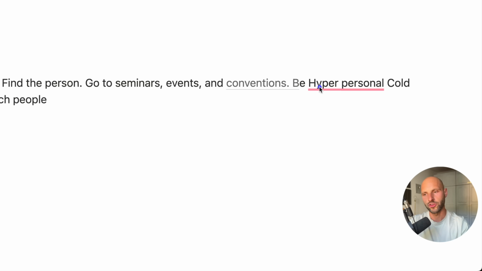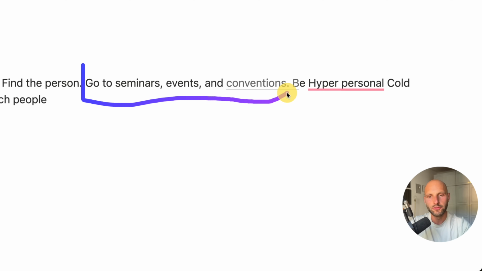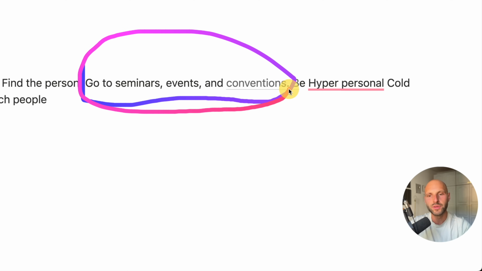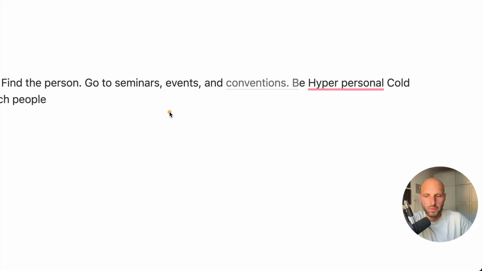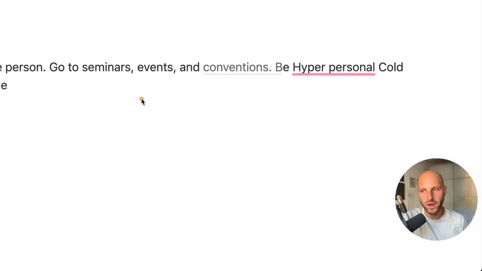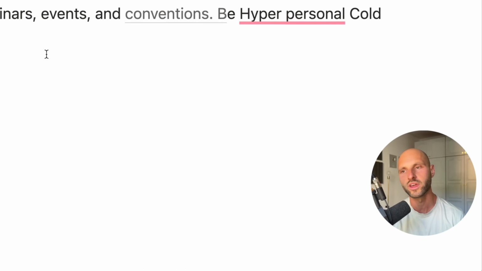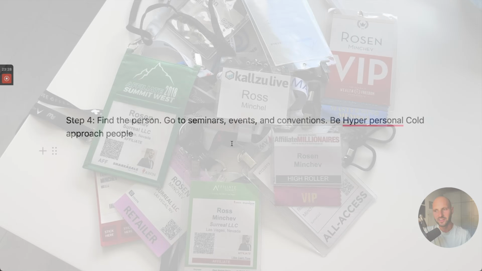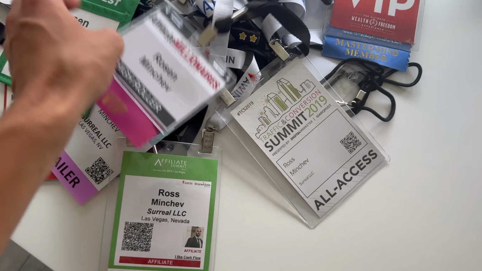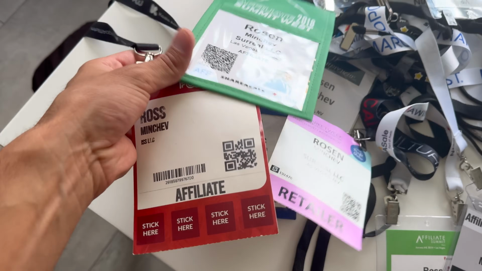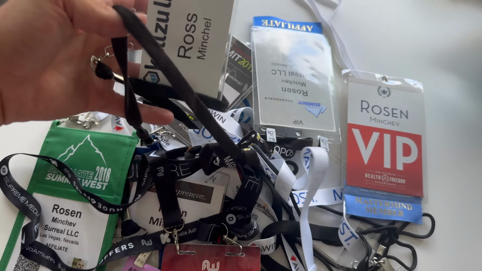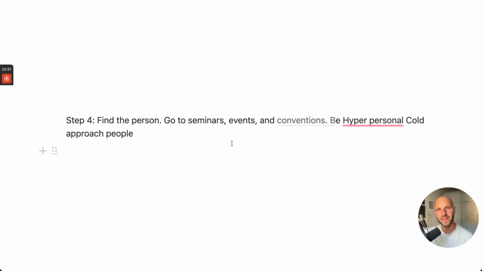I have 2 approaches here. The first approach is, as you can see here, is to go to seminars, events, conventions, or masterminds. You would be very surprised. You would not believe what kind of people you can meet at these events. You know, in my early stages, when I was getting started with digital marketing and affiliate marketing, I used to attend events every weekend. Every possible weekend I would go to event. And I've actually collected maybe hundreds of badges and passes for these events. I met so many good people. I met clients. I met business partners. In fact, some of the business partners I met back in 2017, I'm still working till this day with them.